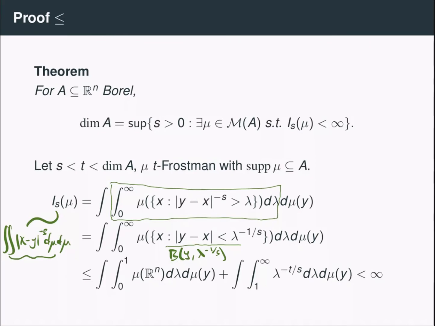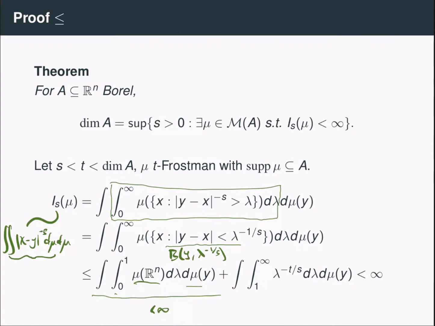Before doing that, I split the integral from 0 to infinity into two integrals. First the integral from 0 to 1, and in that case, I just bound the measure of this ball by the measure of all of R^n. This is a finite integral because mu of R^n is a finite number, I'm integrating it from 0 to 1, and then I integrate with respect to mu, which is a finite measure.